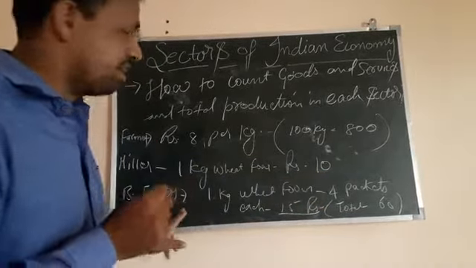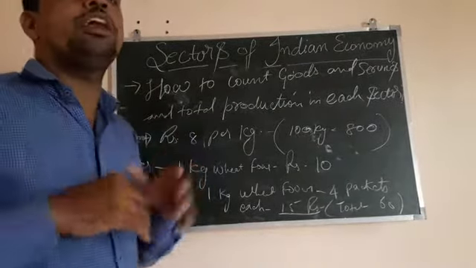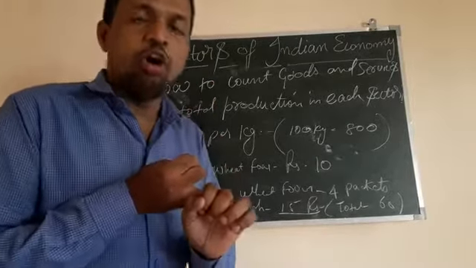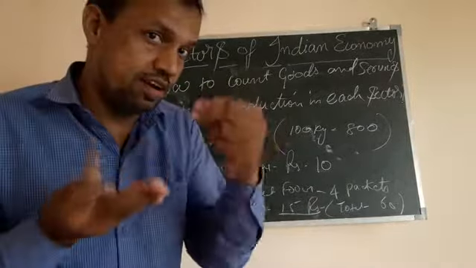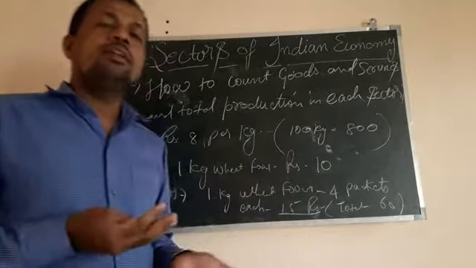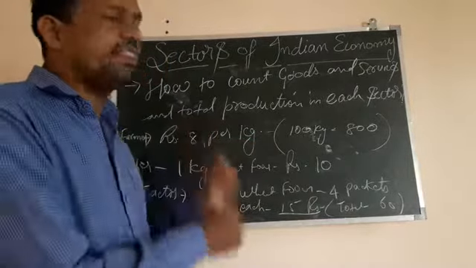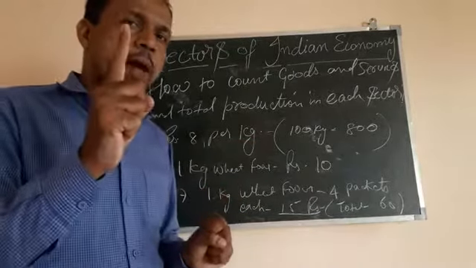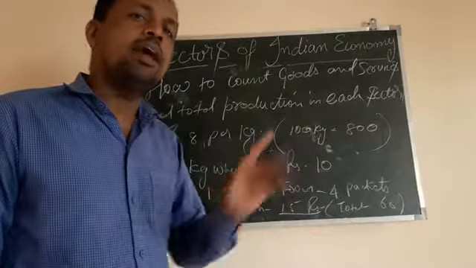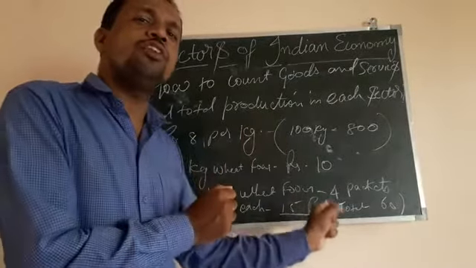Now this biscuit factory person has to add so many ingredients to make biscuits. For example, sugar, oil, various flavors, wrappers, and he has to pay the workers, employees, so many things. Overall charges he has included in that and decided that one packet he will sell at 15 rupees. So 4 packets he has made, and that was 60 rupees from that 1 kg of wheat flour. So this is the final value.